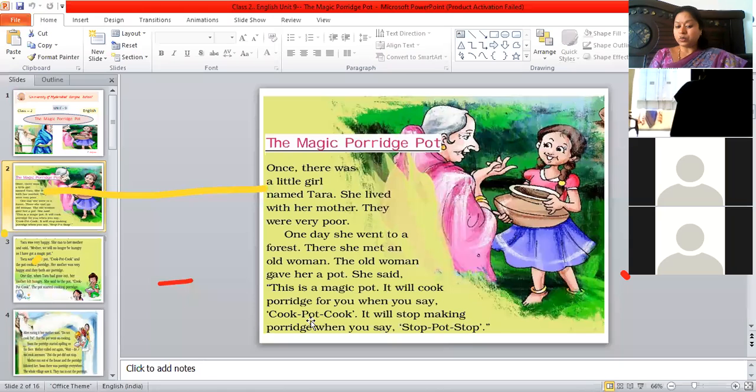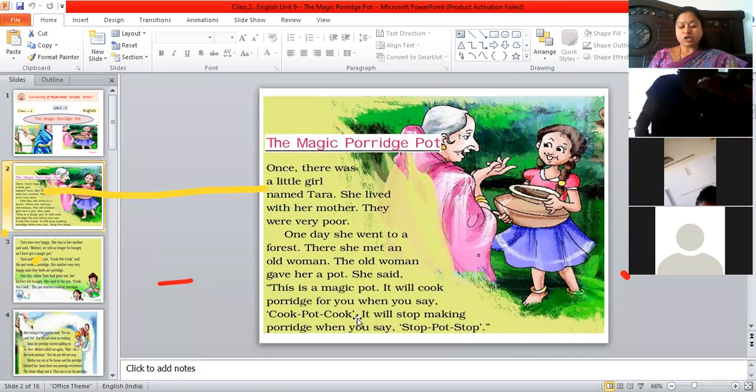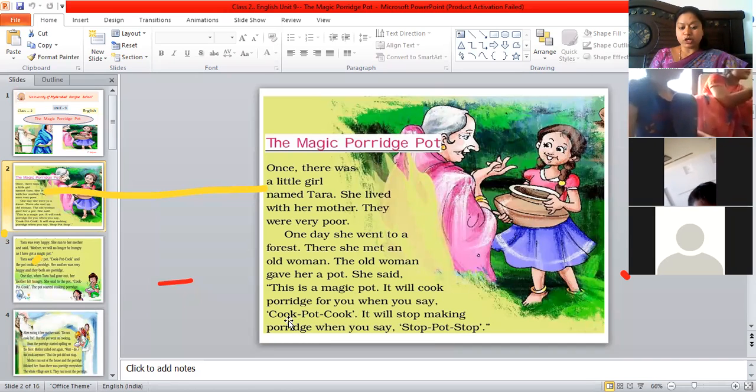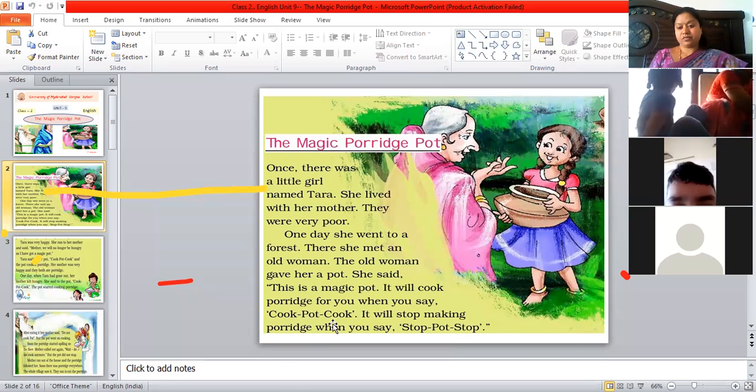So these are the magical words. When you say these words only, it will start cooking. When you want the pot to cook, you should not say, pot, please cook, cook pot. No, not like that. Only these magical words you need to say, cook, pot, cook. Then only it will start cooking.